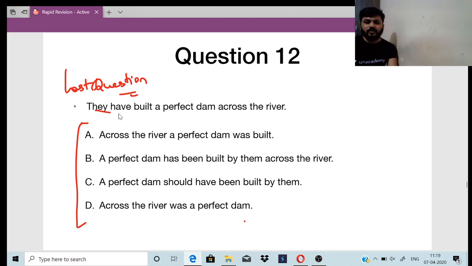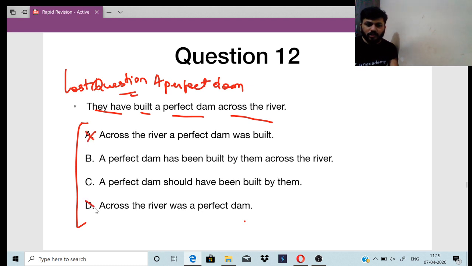They have built a perfect dam across the river. So it will be a perfect dam, this will be the first word. So it won't be A, it won't be D. Between B and C you have to choose. They have built, so it will be has been built.